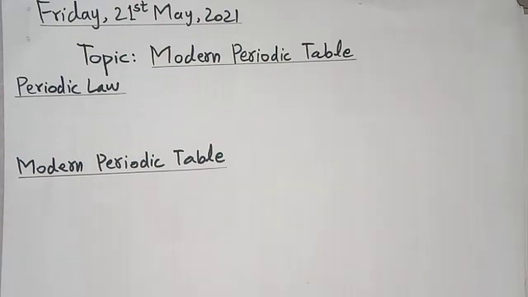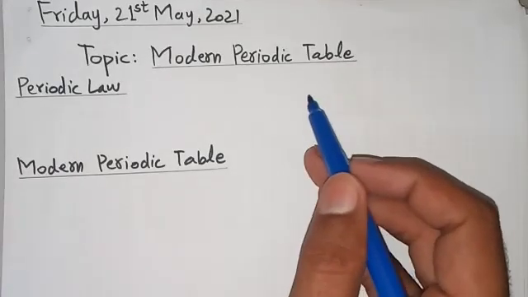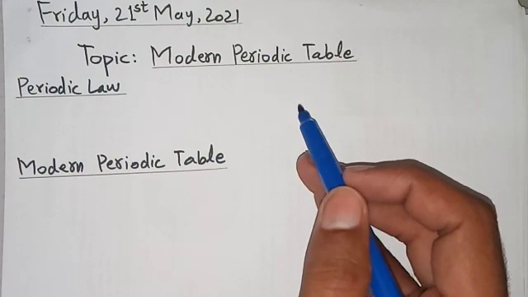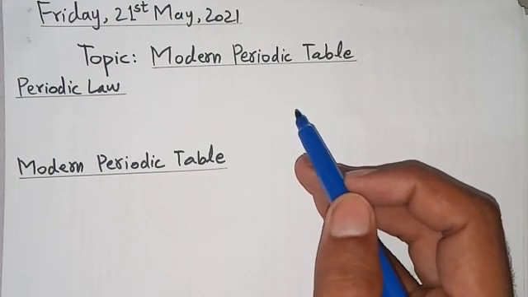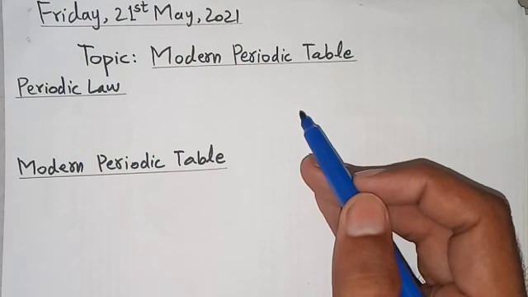The topic of our today's discussion is the modern periodic table. As we have learned about the simple or old periodic table, many chemists tried to arrange the elements in a proper manner. That manner was called the periodic table.